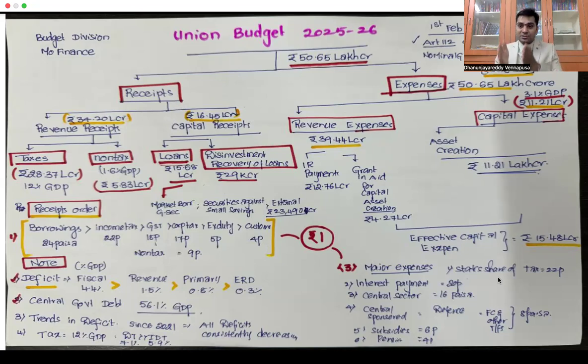So as far as the list of major expenses is considered, just remember, the largest amount is going to the state share of taxes, followed by the interest payments, followed by the central sector schemes. This is what we have.